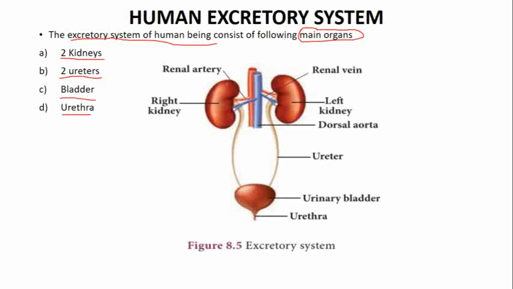So we have two kidneys. You can see we have two kidneys, one right kidney and one left kidney, then we have two ureters. You can see two pipe-like structures which are coming out of the kidney. So this is one ureter, and this, you can see, is the second ureter.